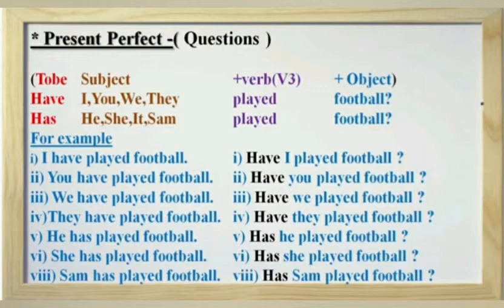Here the sentence starts with helping verb have and then we use subject I. Both these sentences tell us that we just change the position of subject and to be to convert a positive sentence into interrogative sentence. And we also have to mention question mark at the end of interrogative sentence.